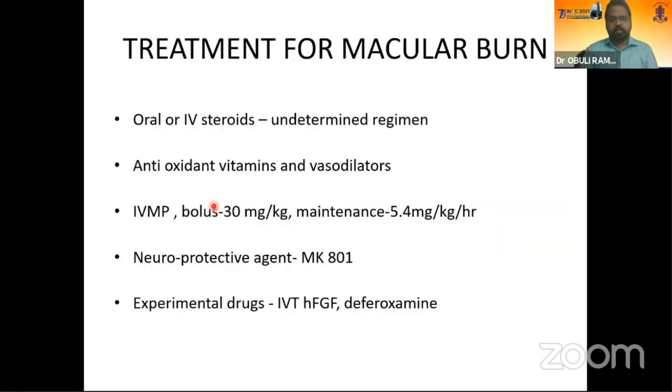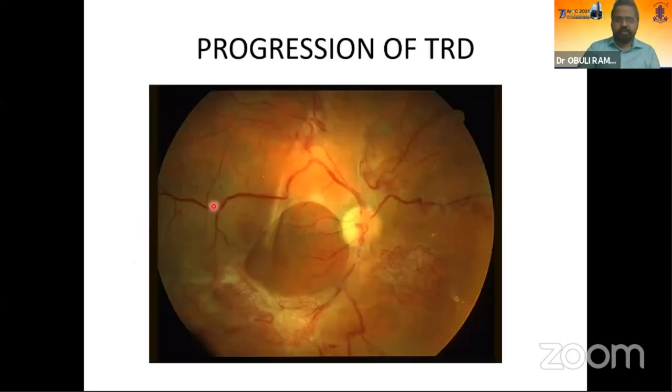So you should pump the patient with steroids like oral steroid or IV steroid. And if you are going for IVMP, a bolus dose of 30 mg per kg and a maintenance dose of 5.4 mg per kg per hour is recommended. Other supplementary therapies include antioxidants, vitamins, and vasodilators. Other experimental drugs which have been tried are MK801, bFGF, and deferoxamine.